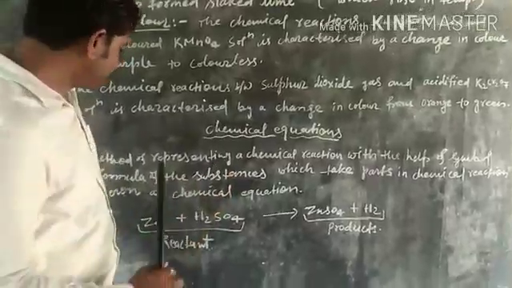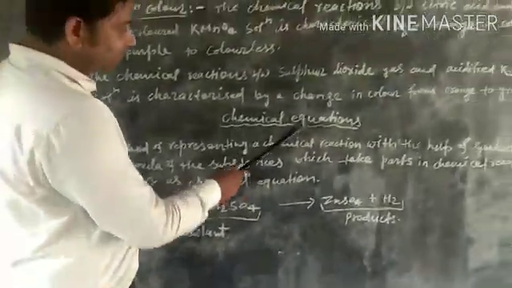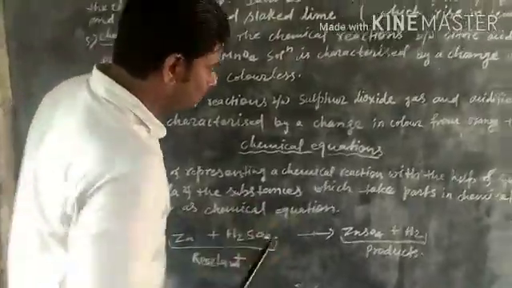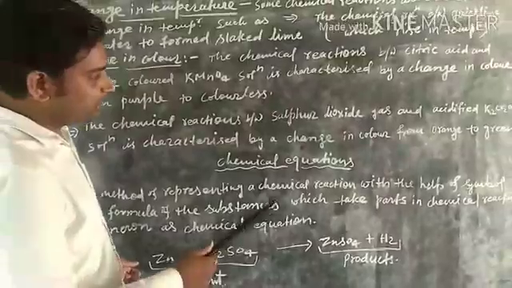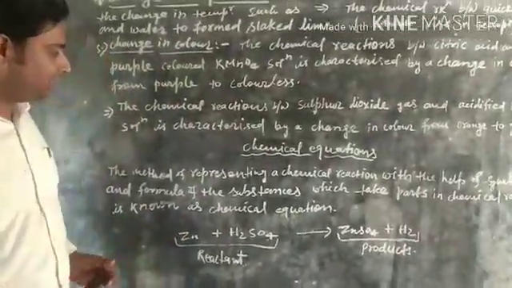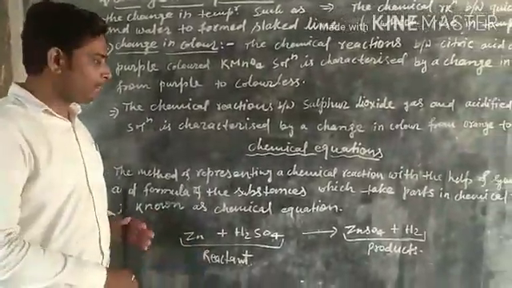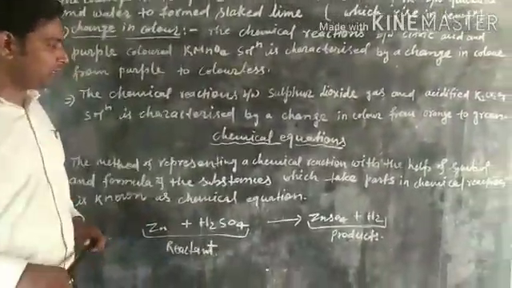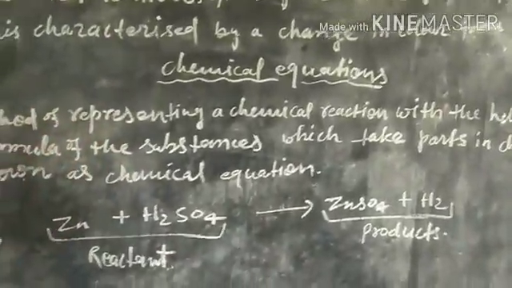Chemical equations. The method of representing a chemical reaction with the help of symbols and formulas of the substances which take part in chemical reactions is known as chemical equations. So when a chemical reaction is represented by symbols and formulas, such equations are known as chemical equations.